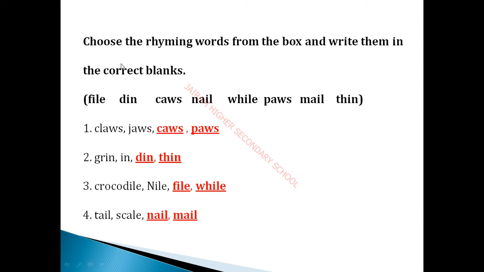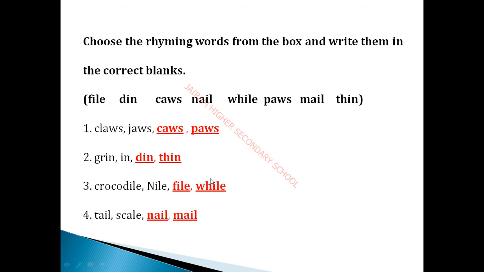This is your book back exercise, so you have to refer to the textbook. Choose the rhyming words from the box and write them in the correct places. So class, and then what? Pass, and this is cars. Next one, grin, in. So another word is what? Din, and then this one, thin. Next one, crocodile, Nile. So here, file.